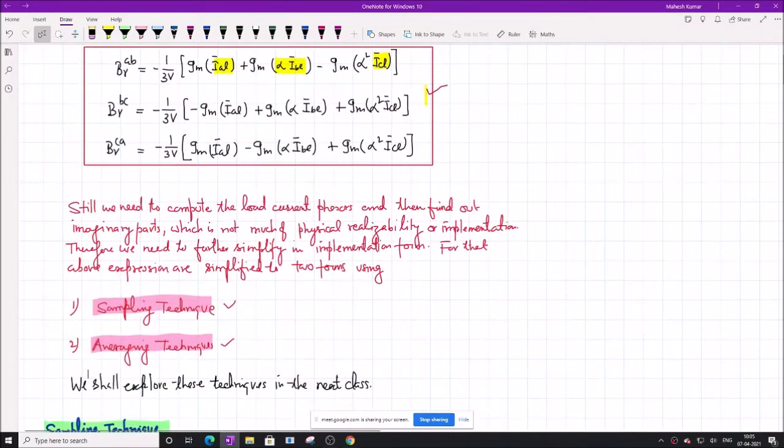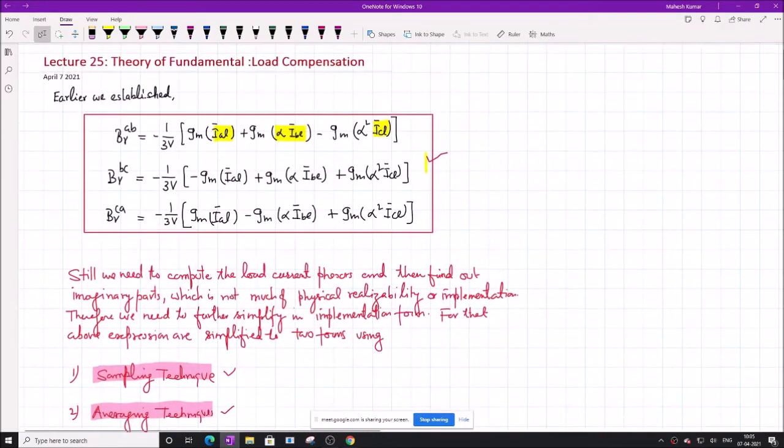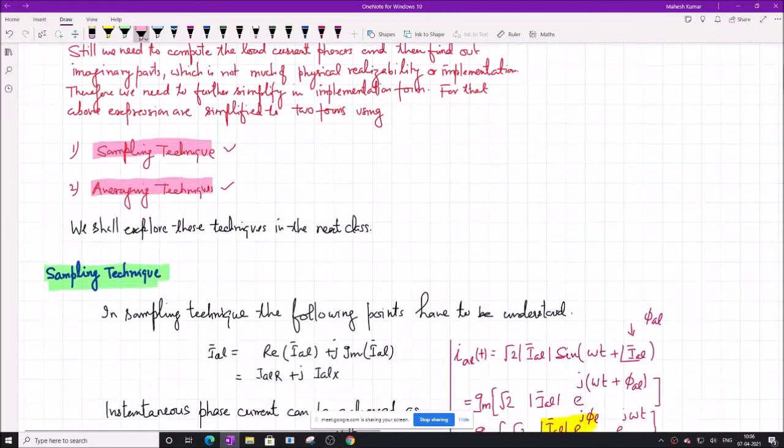What we are looking for is whether we can express these quantities as time expressions. So we are looking for the expression in the time domain for imaginary of IAL, imaginary of alpha IBL, imaginary of alpha square ICL. If we could do that, then our task is done.